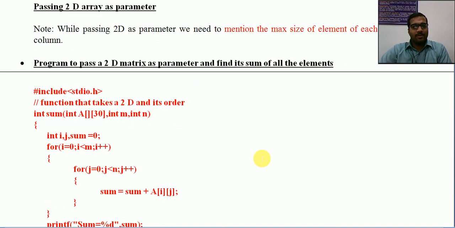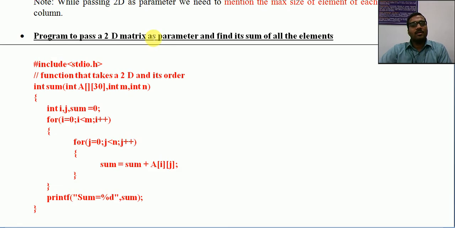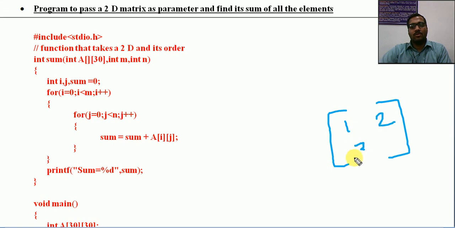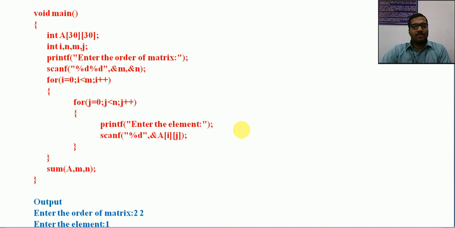So we have a program to find the sum of all the elements present in a matrix. If this is the matrix 1 2 3 4, then 1 plus 2 plus 3 plus 4, that's all. A of 0 0 plus A of 0 1 plus A of 1 0 plus A of 1 1, all the elements to be added, by using a function. So here again we will start with the main program.